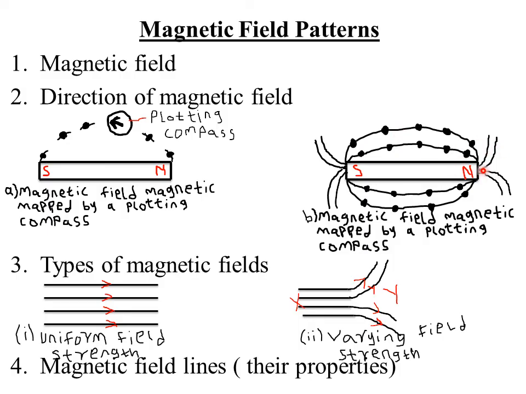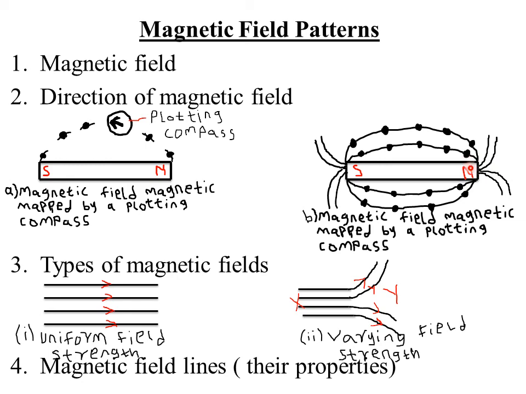Remember, they have been originated from the same pole. So if they are coming from here, they are actually North Pole, they have the same poles. So a North Pole and a North Pole, they always repel each other. So magnetic field lines always repel each other. So we are saying that the second property of magnetic field lines is that they repel each other sideways and form closed paths, never intersecting other lines of force.